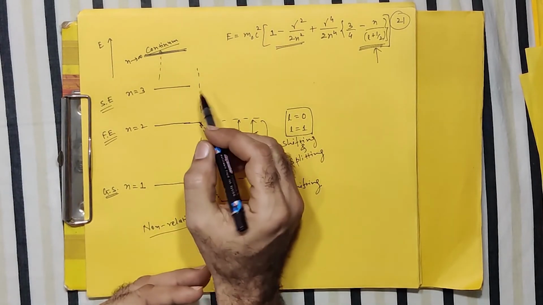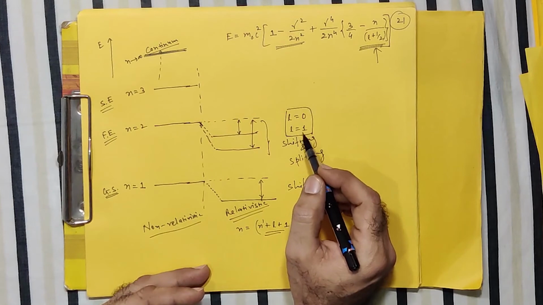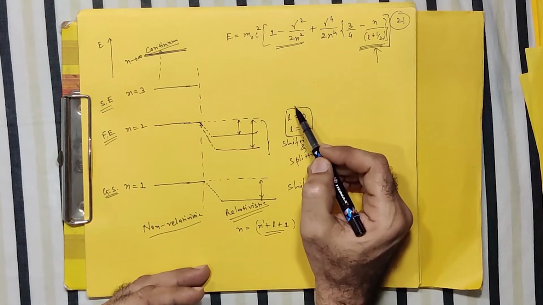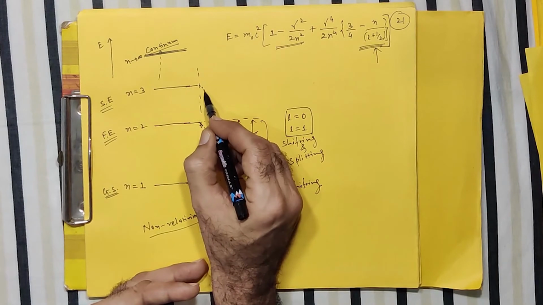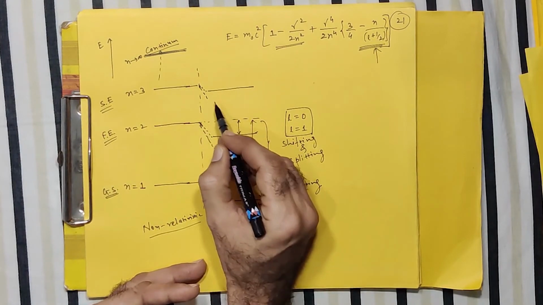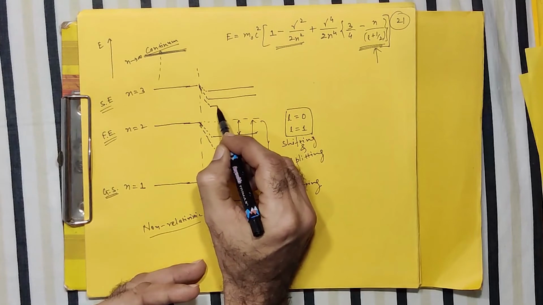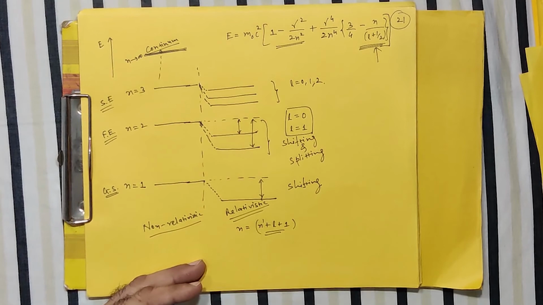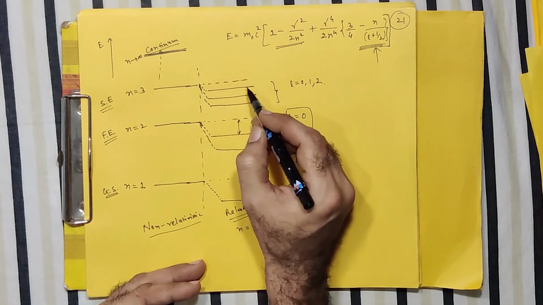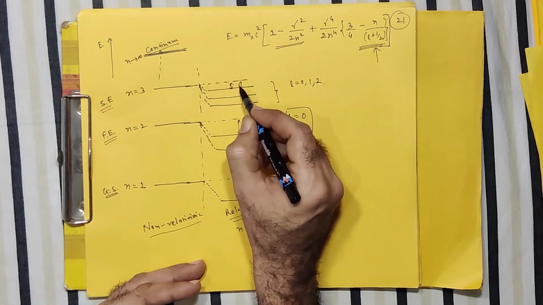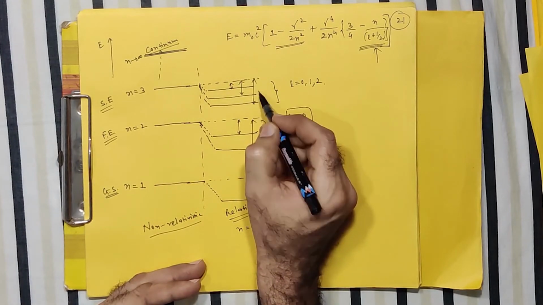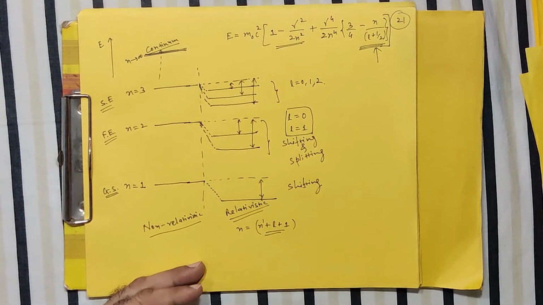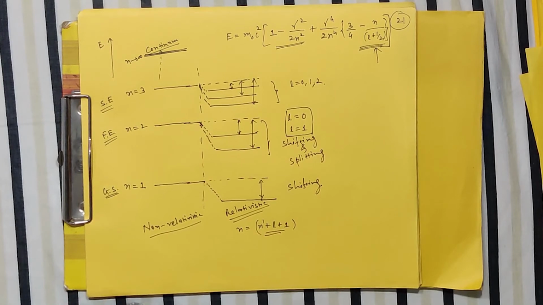No need to say, if I go to the n equals to 3, which corresponds to three values of L, 0, 1 and 2, then of course this shifting will be there, but apart from shifting, now there is a splitting as well. So L now takes this value. Correct? So from original, now energy levels are shifted. So this we can understand even when we consider the relativity as a perturbation.